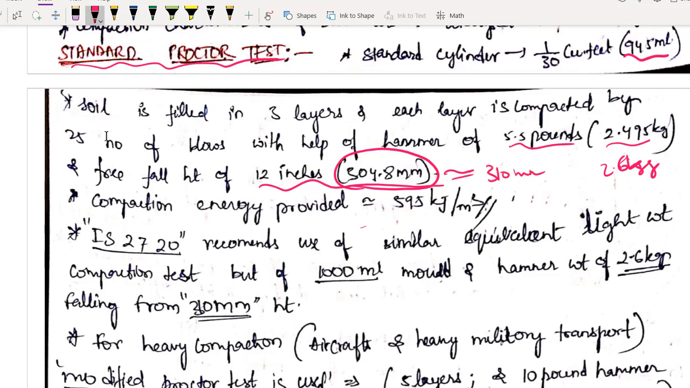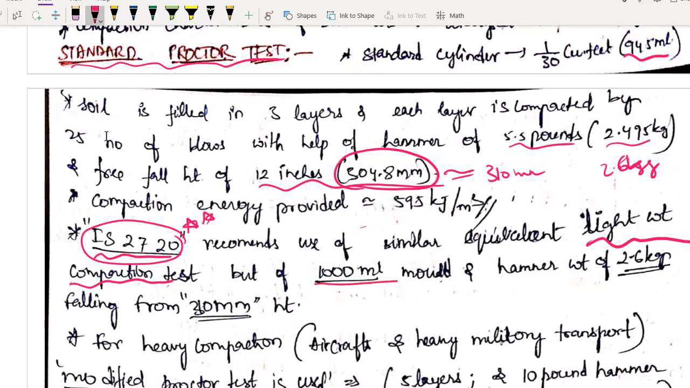Okay, so we are modifying it a little bit, right? So what are we calling it? We are calling it the lightweight compaction test, not the Standard Proctor test. We are modifying it, it is not the same as the Standard Proctor test. This test is given in IS 2720, directly asked in SSC JE. लाइटवेट कॉम्पैक्शन टेस्ट कौन से IS कोड में है? IS 2720. So what is the difference?